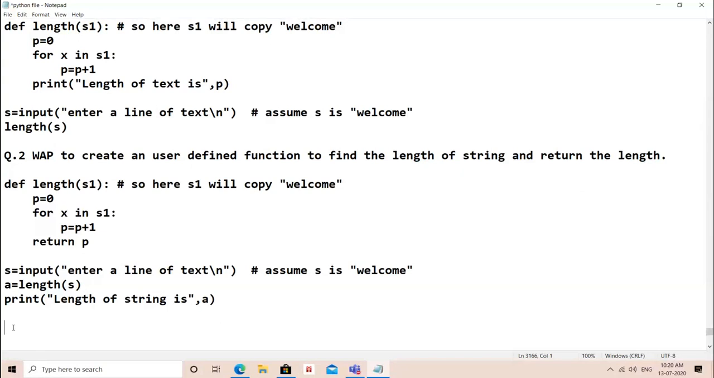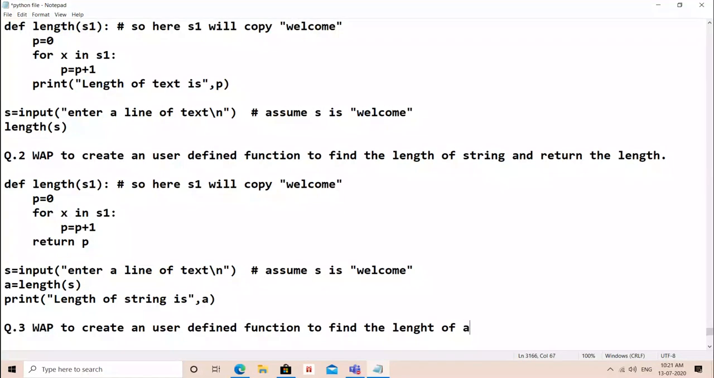That means you can find the length of any sequence. This is applicable on all questions. Do remember, this logic is applicable on all questions. Write a program to create a user defined function to find the length of a list and return the length.